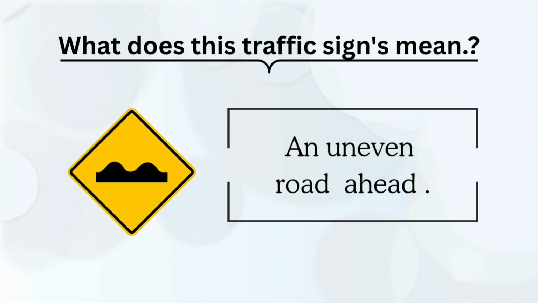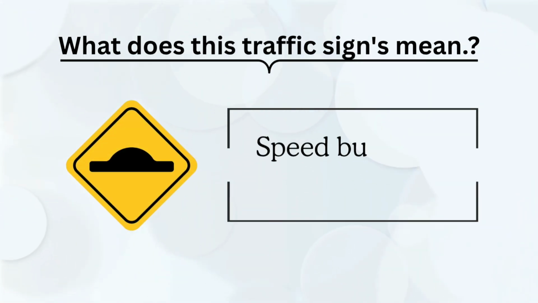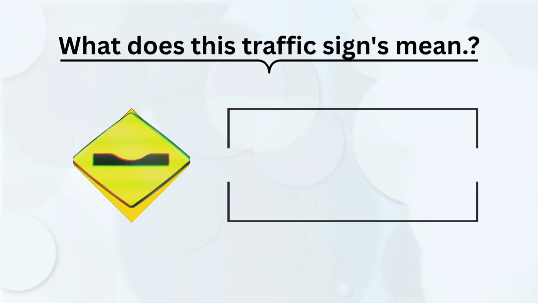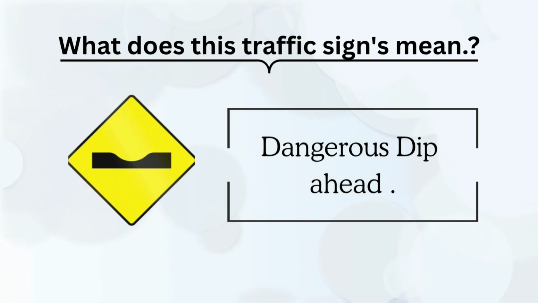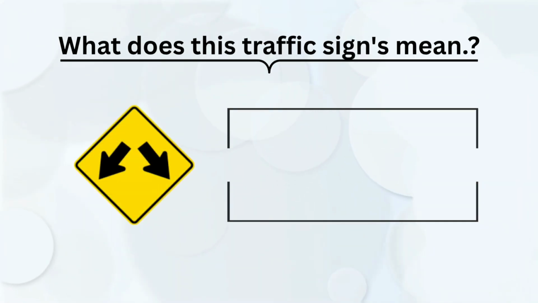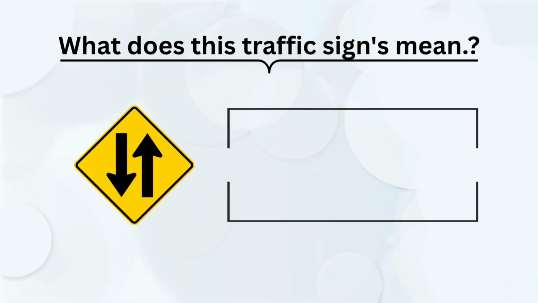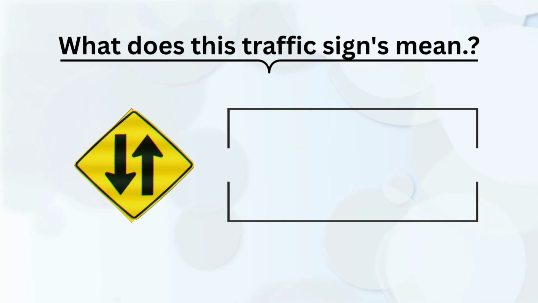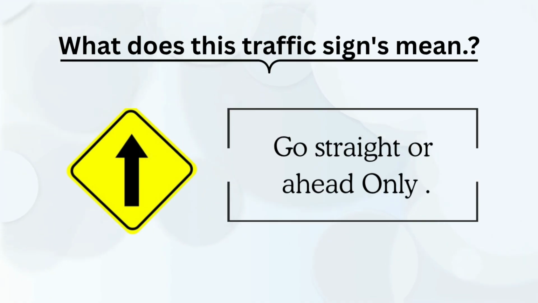An uneven road ahead. Speed bump on the road ahead. Dangerous dip ahead. Permitted to pass on either side of the road. Two-way traffic ahead. Go straight or ahead only.